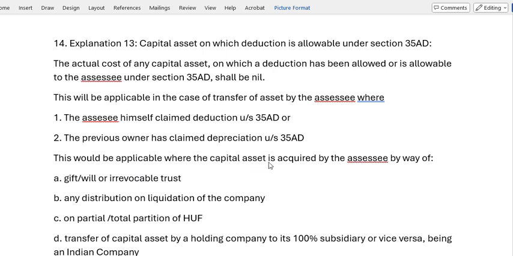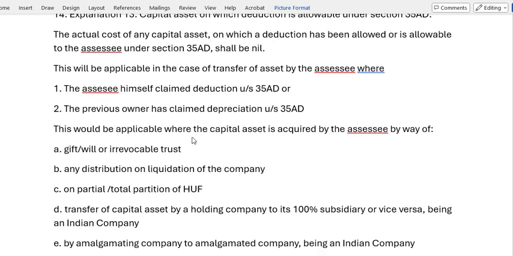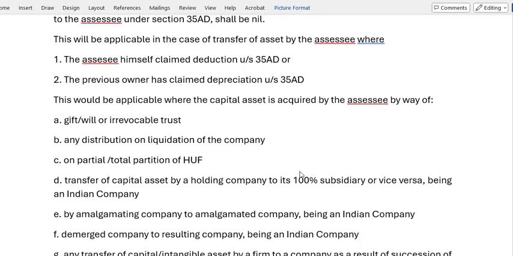This would be applicable where the capital asset is acquired by the assessee by way of gift, will, or irrevocable trust, or by distribution on liquidation of a company, when a company is liquidated or wound up. If he has acquired the asset in such a fashion, then also the actual cost is considered to be nil. The same applies to a total or partial partition of a HUF, Hindu undivided family.